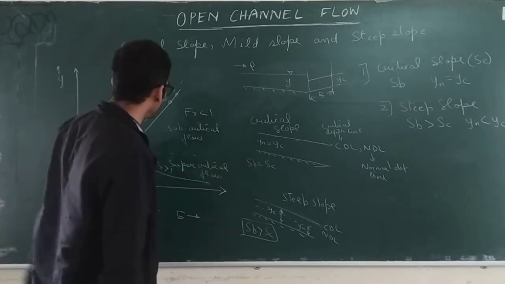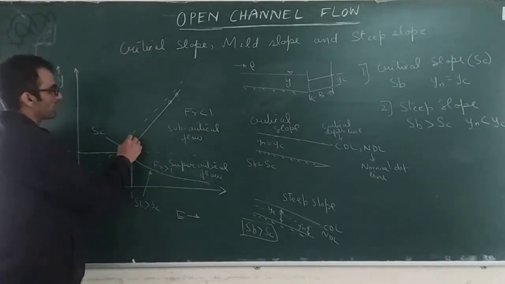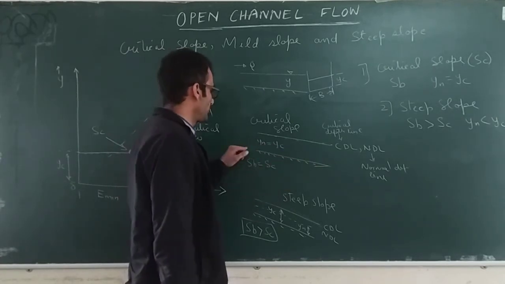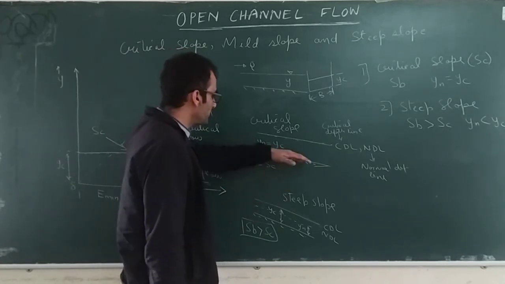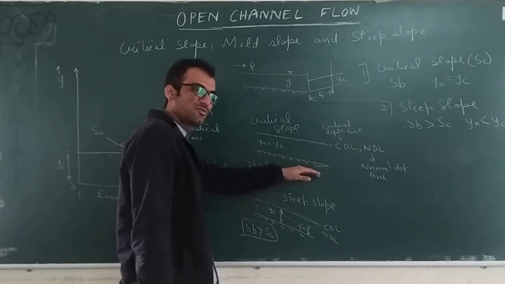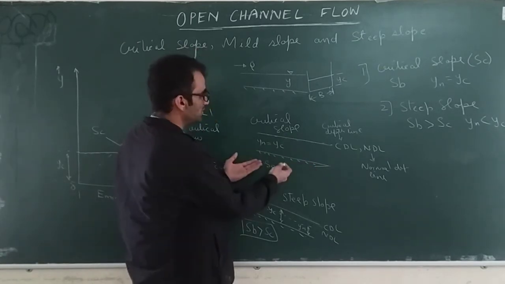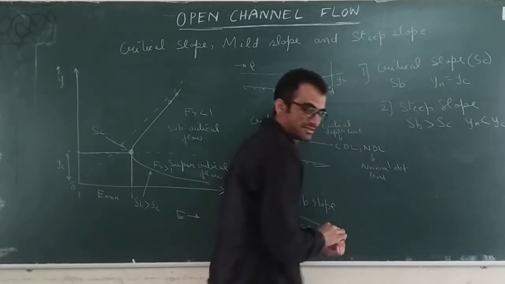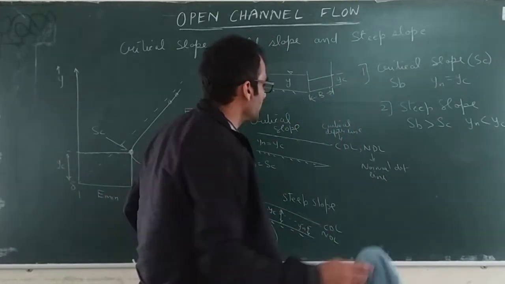Now intuitively you can understand, for all the values of slope, if you decrease the slope value, this was your critical slope. If you decrease the slope and check how much is the normal depth, what will happen to the depth? Depth will increase. So it's quite obvious that you are going to get a mild slope.